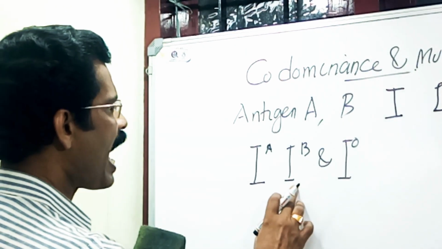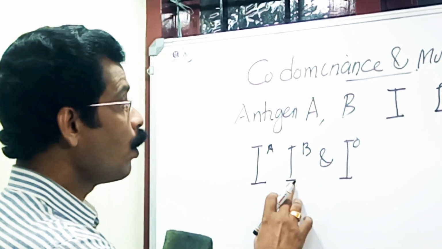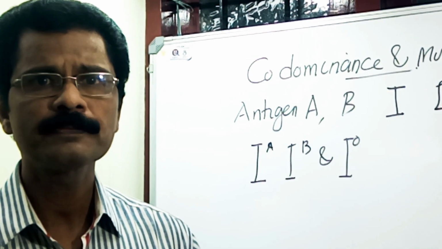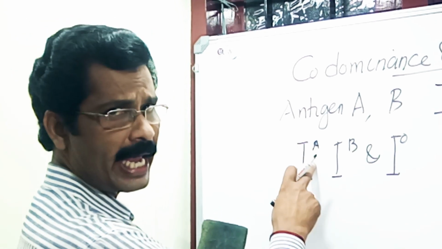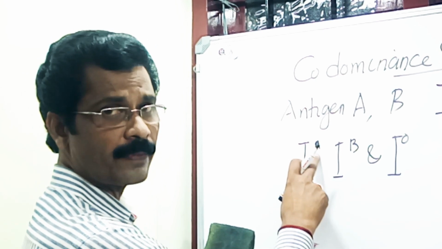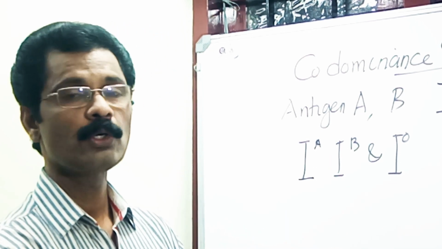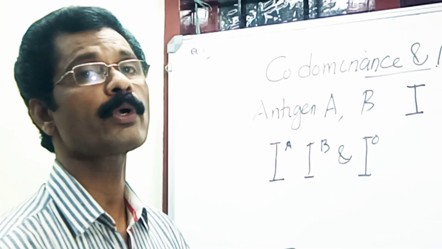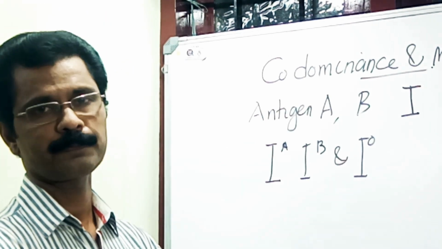And these I A and I B are codominant to each other, but both are dominant over I O. Could you follow? Then I A governs the production of antigen A, I B governs the production of antigen B, and I O has no role in the production of antigen.